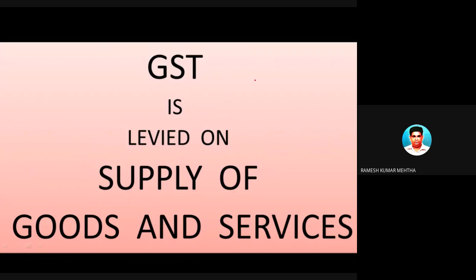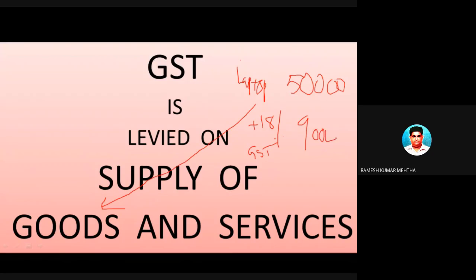For example, Varsha has purchased one laptop. Now when she has purchased a laptop, it is goods, and if these goods are subject to GST, meaning these goods attract GST, then GST is levied on it. If, for example, this laptop is 50,000 rupees, then she will have to pay, for example, 18% GST. That is 9,000 rupees. So Varsha will pay the seller 59,000 rupees.